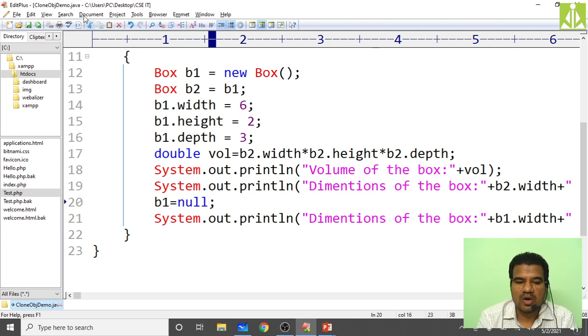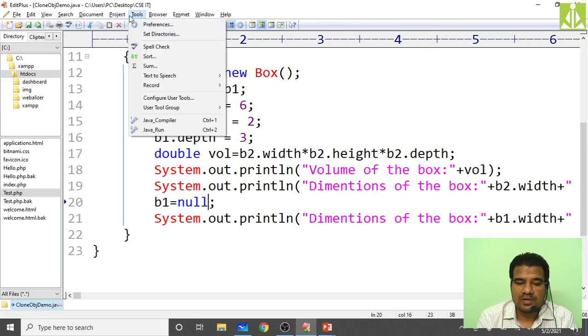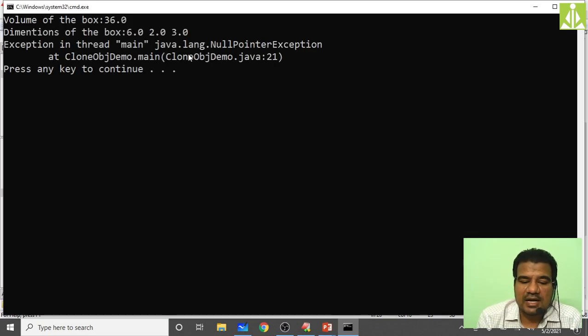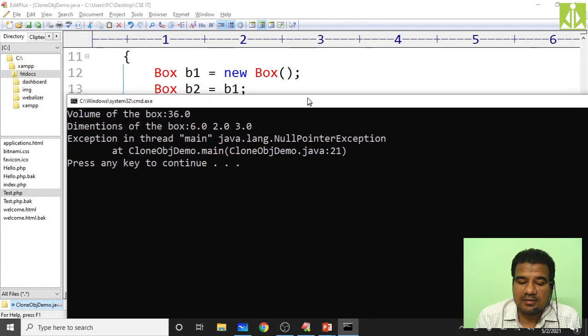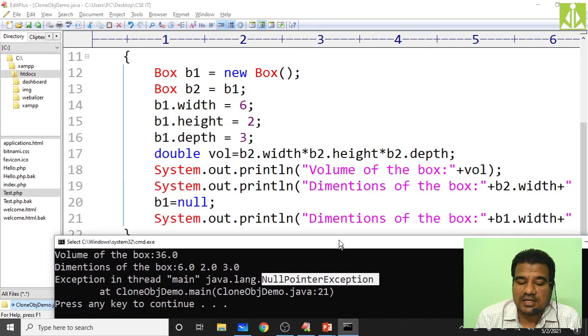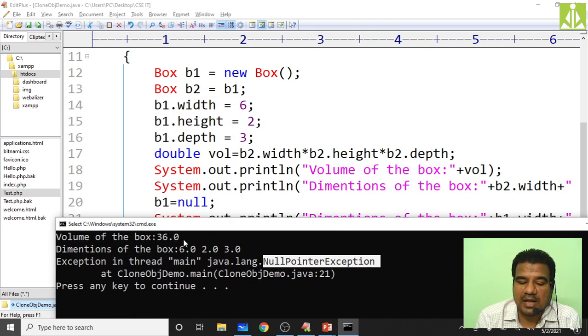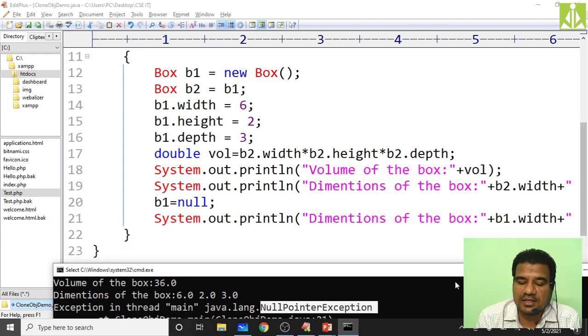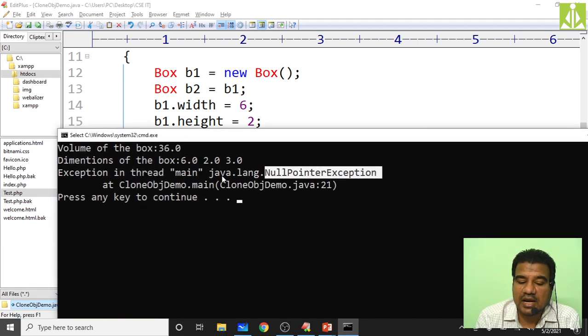Capital null, not small null, you need to put. Yeah, it is allowing, but we will see what values we will get. Okay, it is a runtime exception basically. It is a runtime exception, null pointer exception, as you can see over here. Because your box, b1, is pointing to null, and using that null pointer you are trying to access the width, height, and depth. So you are getting a runtime exception.